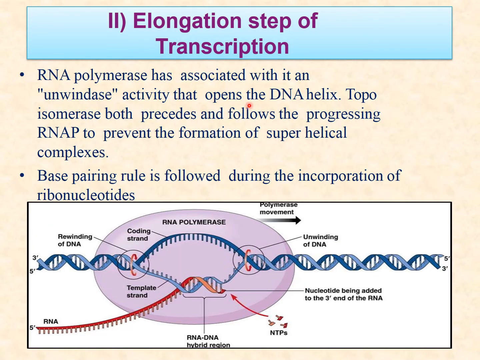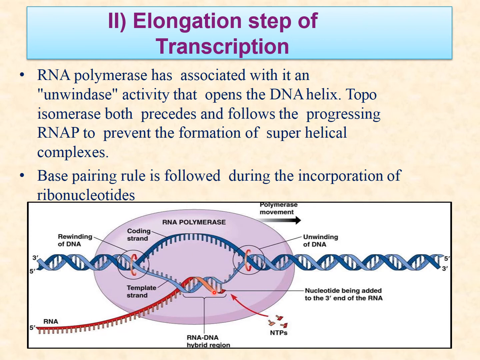Then this RNA polymerase has an associated unwindase enzyme activity, which opens the DNA helix, and topoisomerase acts both ahead of and following the progressing RNA polymerase to prevent the formation of superhelical complexes. The base pairing rule is followed during the incorporation of ribonucleotides.